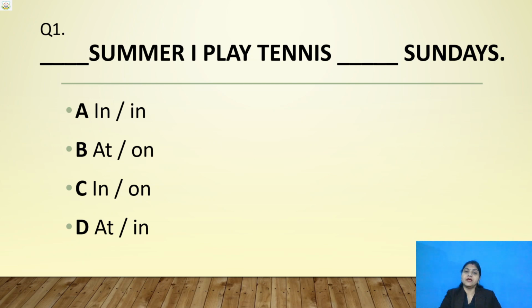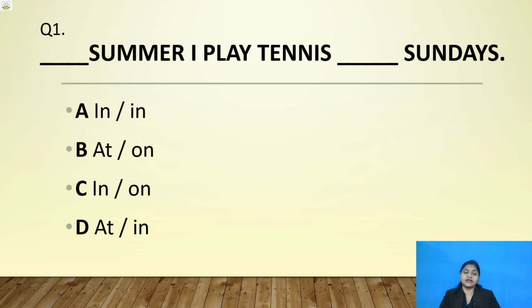Hurry up. Start typing your answer. You are typing only your option. Okay, option A, option B, option C or option D. Type your options. If you are writing your answer also along with the option, you have to write the reason also. Write down the reason also.